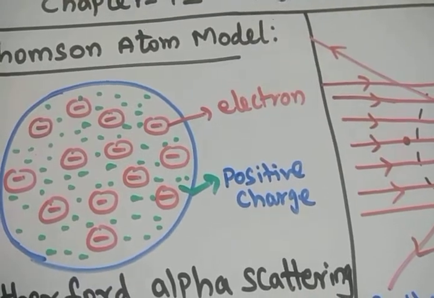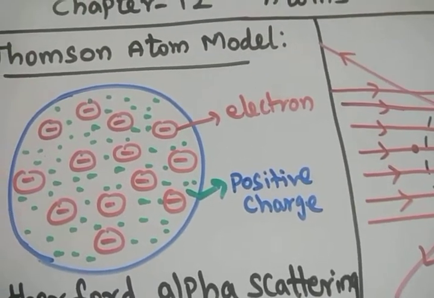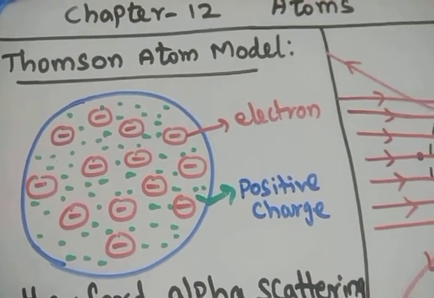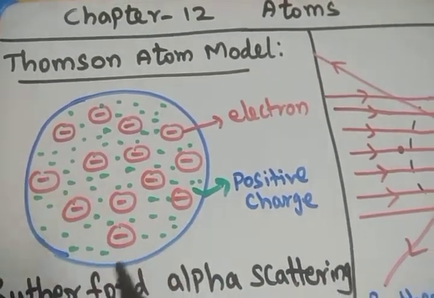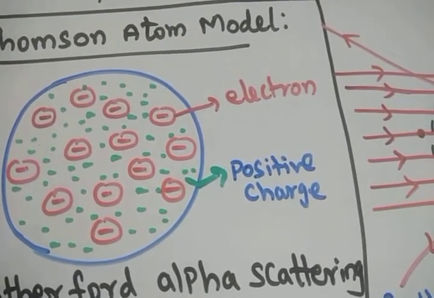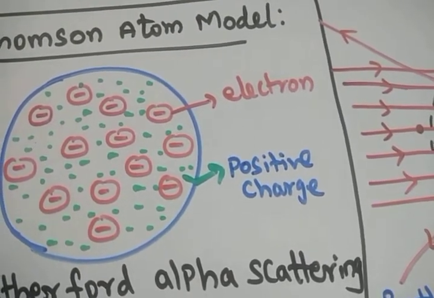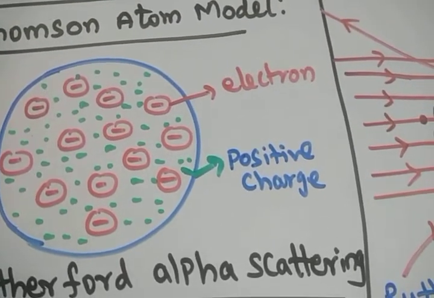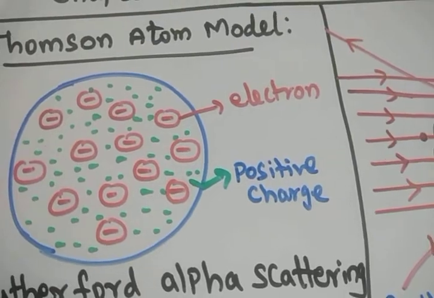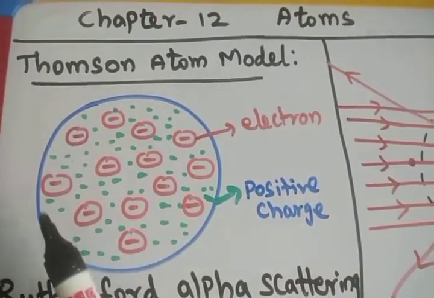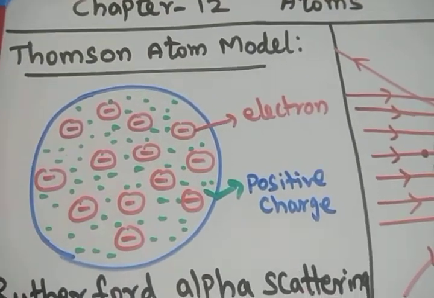That is the model proposed by J.J. Thomson. This is the structure of the atom that J.J. Thomson proposed. According to this, the drawback is that it could not explain the origin of the spectral series of the hydrogen atom, and it also failed to explain Rutherford's alpha scattering experiment. This Thomson atom model is the first atom model.